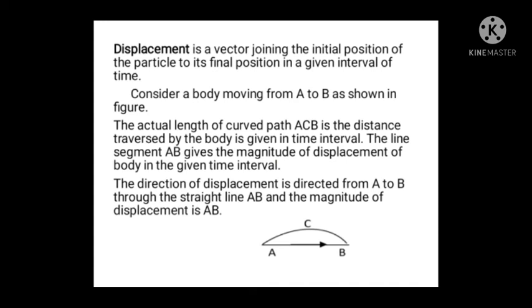The direction of displacement is always from the initial to the final point. So here the object starts from point A and ends at point B. So the direction of displacement is from A to B. And the magnitude of displacement is the straight line connecting the initial and final points, that is AB. The direction of displacement is directed from A to B through the straight line AB, and the magnitude of displacement is AB.